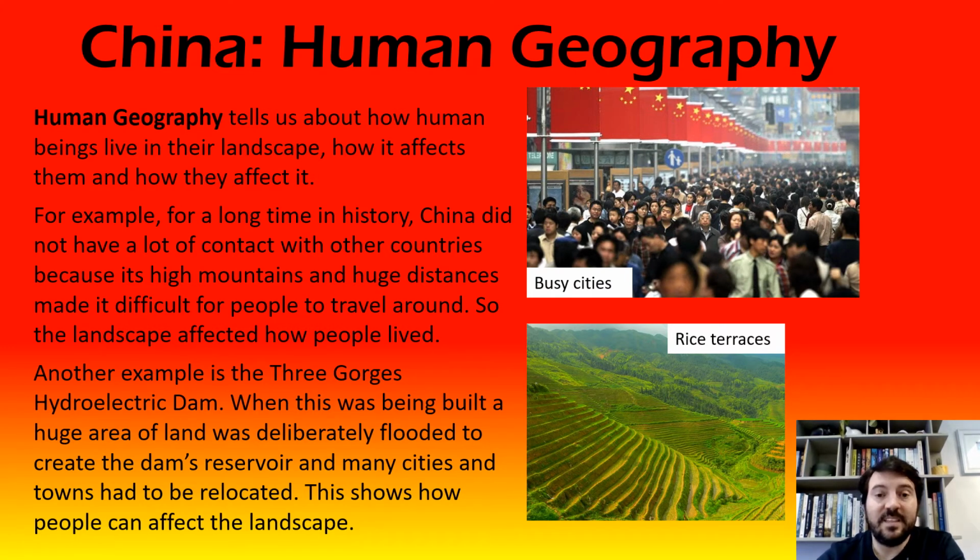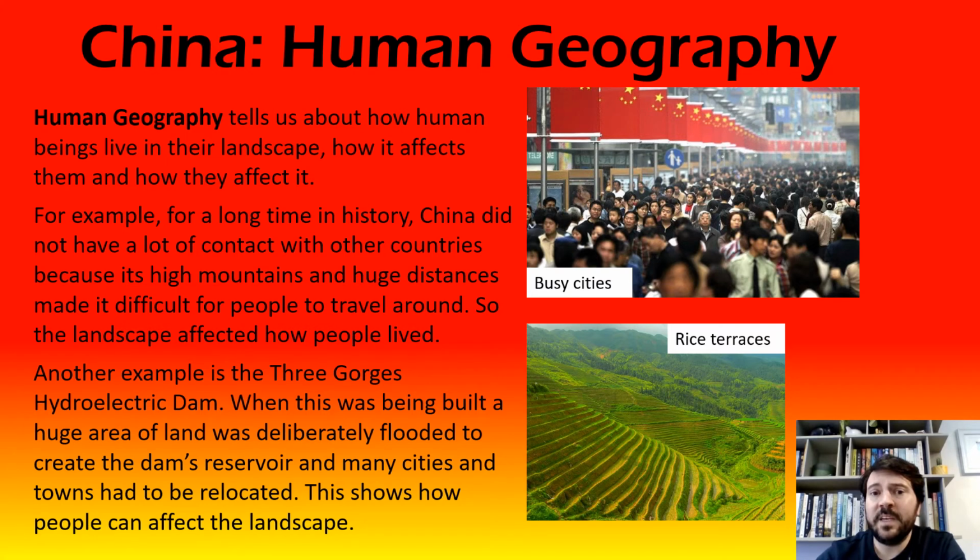Another example tends to be, where do you live? So is it easy to live in a house up at the very top of a mountain? Or is it easier to live in a house in a valley where there's nice farmland near a river? And you tend to notice this when you look at where human cities and towns are. They tend to be near rivers or near coastal regions because those are the easiest places to live.